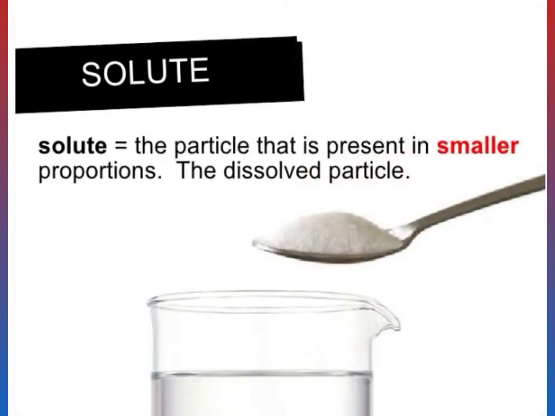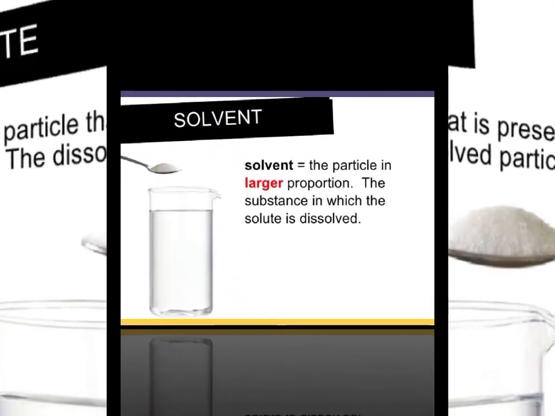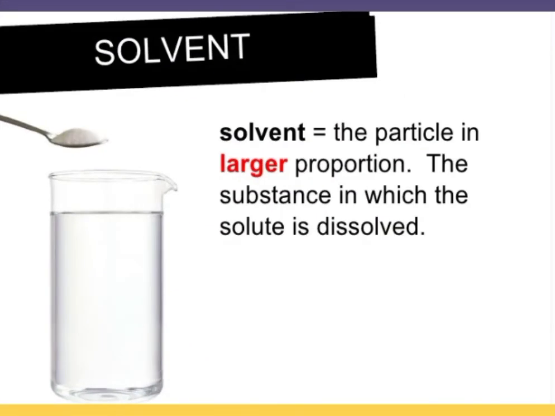Next is solute. The particle that is present in smaller proportion is solute. For example, when we start to make a solution, then the particle that is available in small quantity is called solute. Next one is solvent. The particle that is available in larger proportion is solvent. Means when we start to dissolve sugar in water, then the sugar is solute and the water is solvent, and the solvent dissolves the solute.